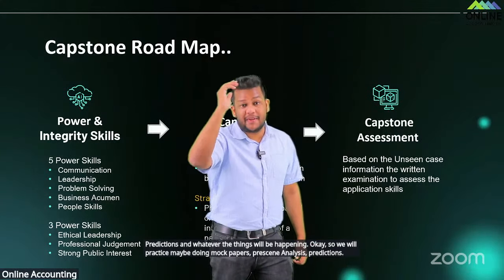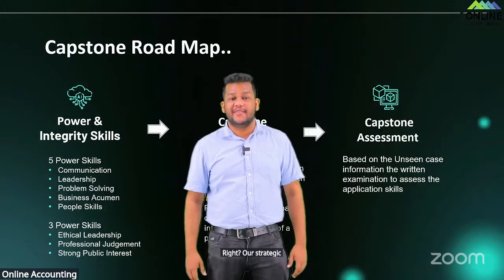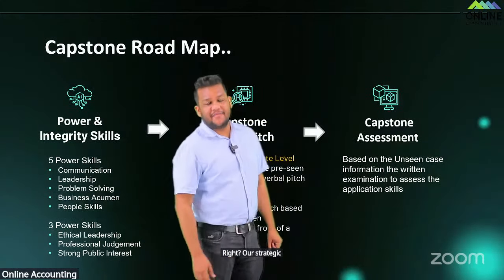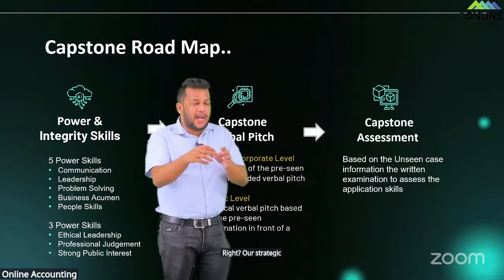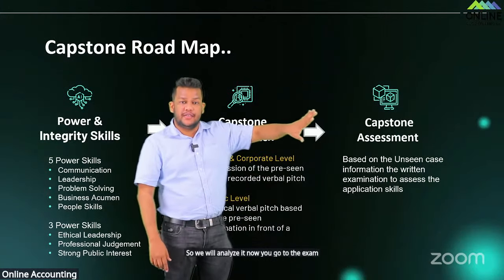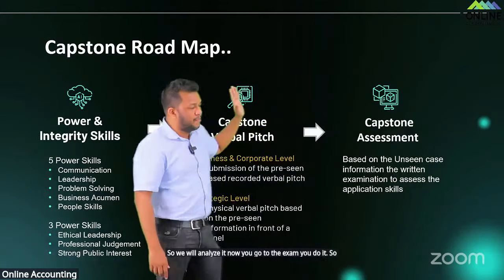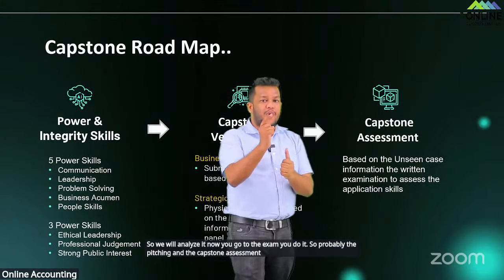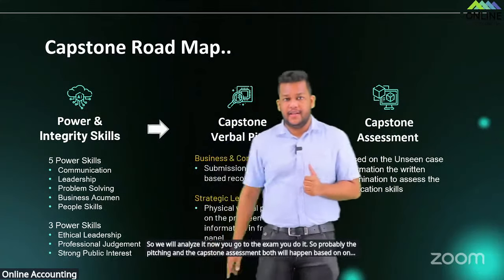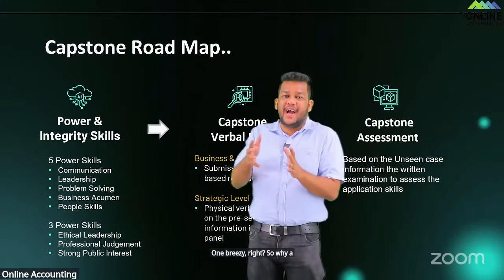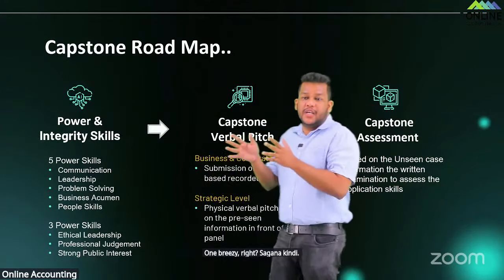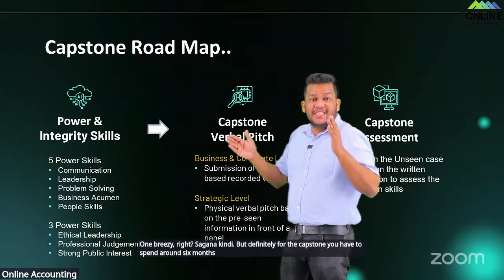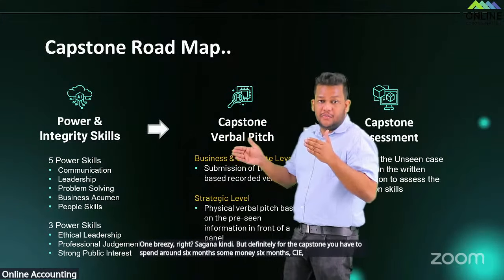අර strategic එකේ pre-seen එක නැහැ කියලා හිතපු ළමයිට ඔන්න pre-seen තුනක් එනවා දැන්. හරිද? Right? ඒගොල්ලන්ට එකයි එන්නේ. So we will analyze it. You go to the exam, you do it. So probably the pitching and the capstone assessment both will happen based on one pre-seen, right? So ඔයා මේ pre-seen එකත් එක්ක තමයි මේ මාස ගාණක් ඉන්නේ. But definitely for the capstone you have to spend around 6 months. සාමාන්‍යයෙන් 6 months යයි තියෙන විදියට ගොඩක් වෙලාවට.